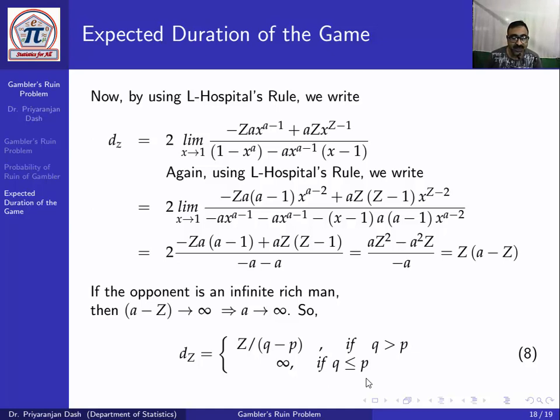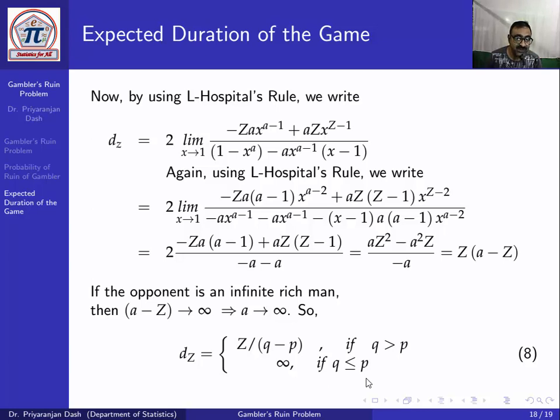So d_z equals z by (q minus p) if q is greater than p. Here q is the probability of ruin of the gambler. If the probability of ruin of the gambler is greater, that means the game will stop, because the gambler has a fixed amount of money z.